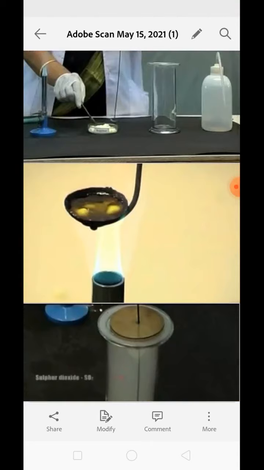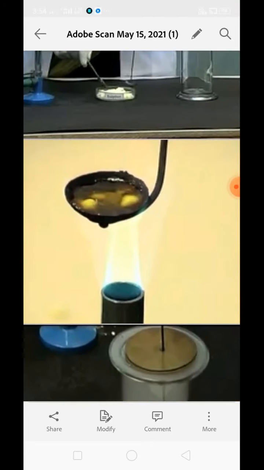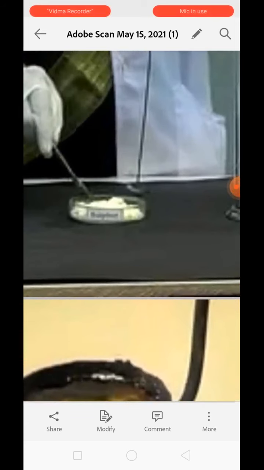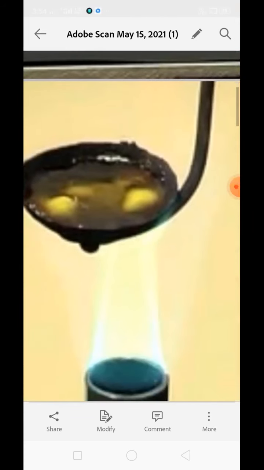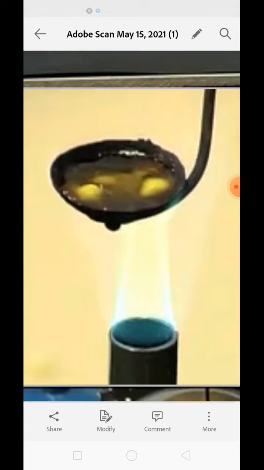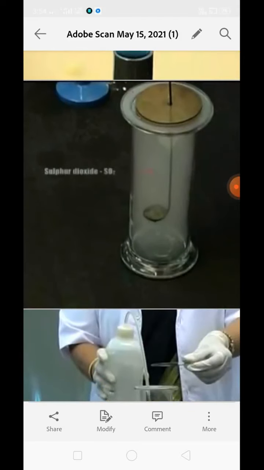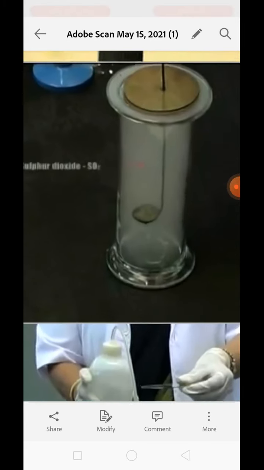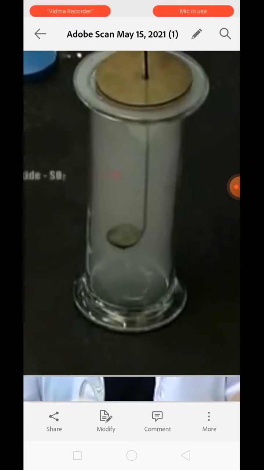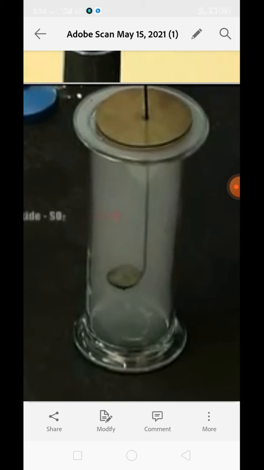Now what we need to do is heat the sulfur by keeping it on this deflagrating spoon. See over here, we are keeping sulfur on the spoon and now we are heating it over the burner. After it gets heated up, we need to put this deflagrating spoon inside the glass jar and cover it properly so that all the fume coming out of it can be stored in this glass jar.